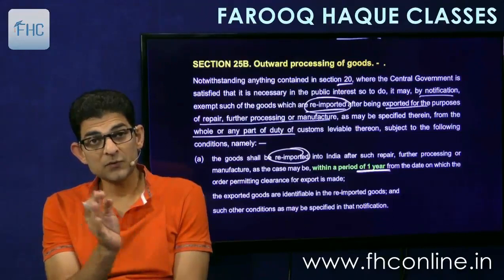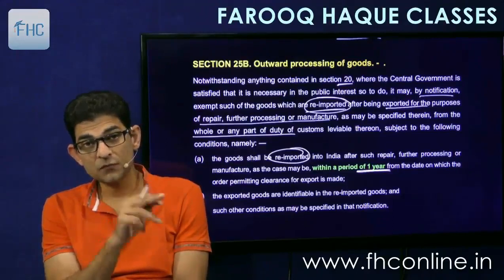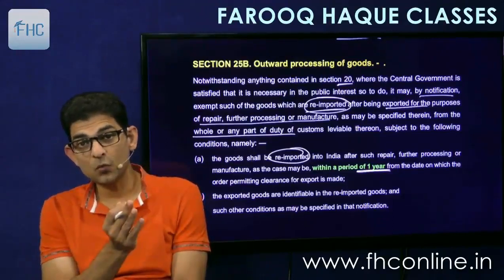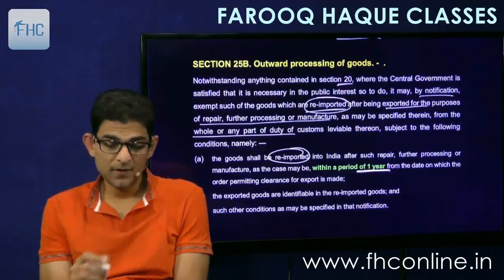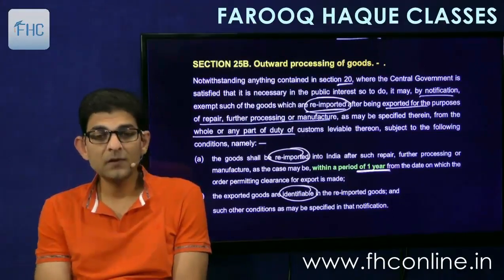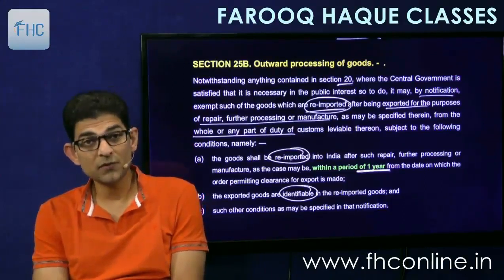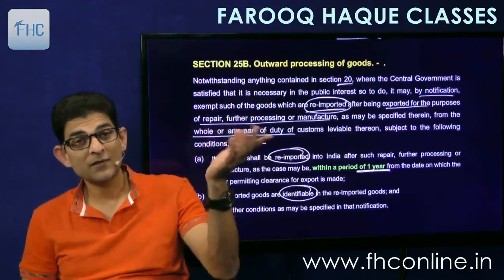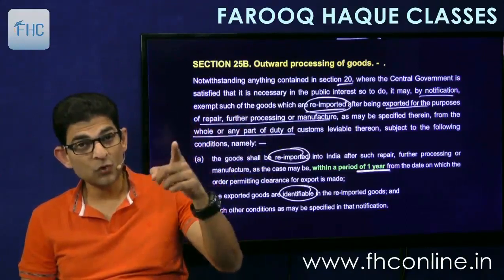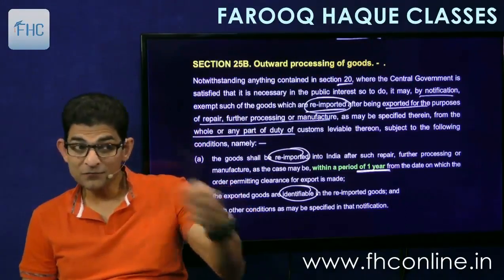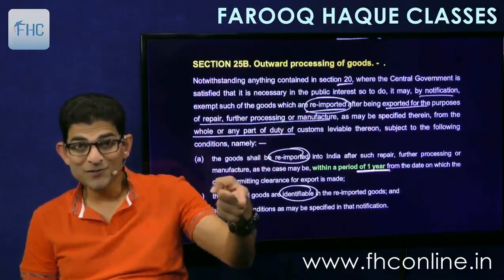So when the car was exported for repairs, from there it should come back within 1 year. And the goods are identifiable. Obviously, the exported goods should be identifiable in the imported goods. When the car is coming back, I would show the officer that this is the same car which I had exported. Look, it is the same car.